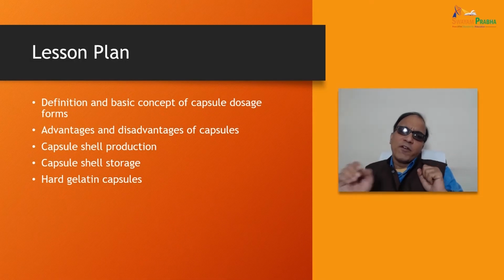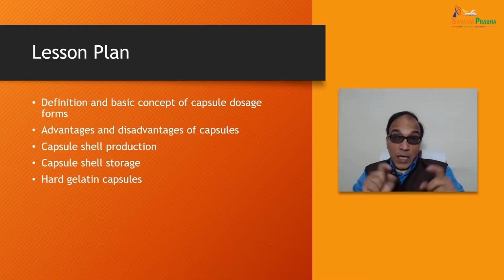Now, what is going to be our lesson plan? We will be starting with the definitions and the basic concept of capsule dosage form, advantages, disadvantages, capsule shell production, capsule shell storage, and then hard gelatin capsules.